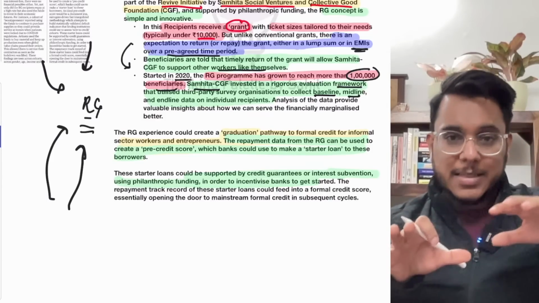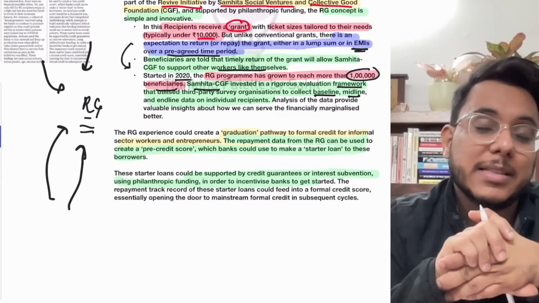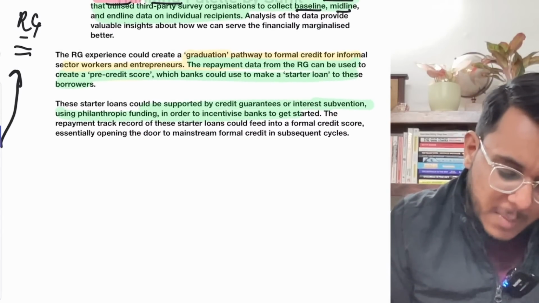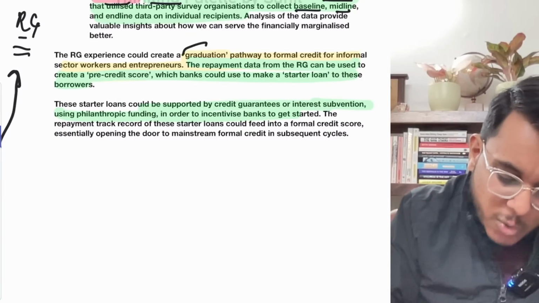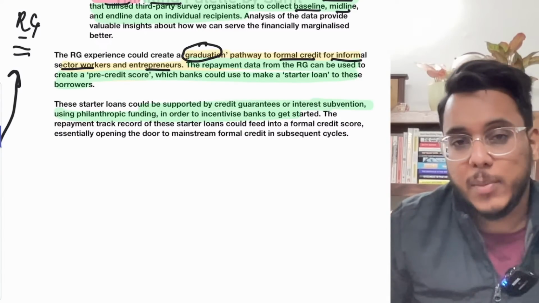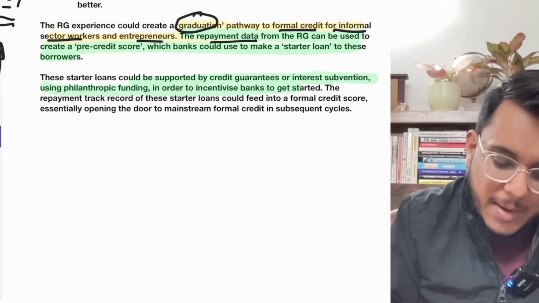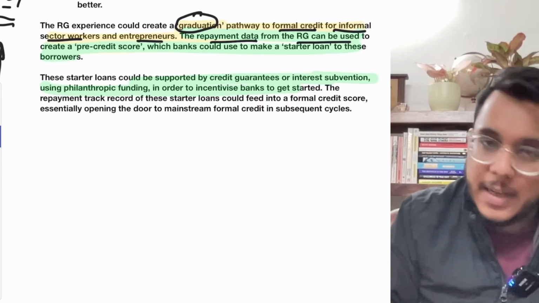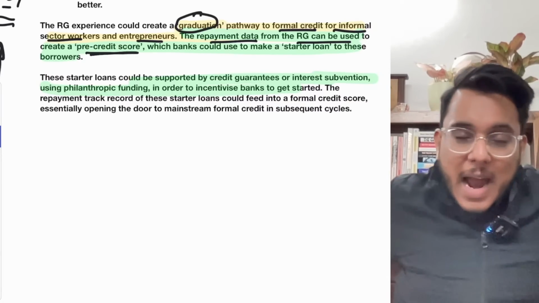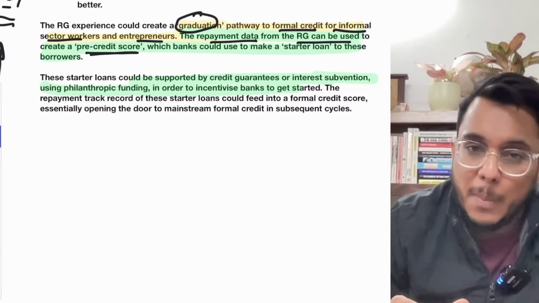Okay, so if the person has taken the money and returned it, that particular person's creditworthiness can be proven by such behavior. And this returnable grant could create a graduation pathway to formal credit for informal sector workers and entrepreneurs. On the basis of this data, they can avail the loan. So repayment data from the RG, that is the returnable grant, can be used for creating a pre-credit score, and this pre-credit score can be considered by the banks when they are giving the money.